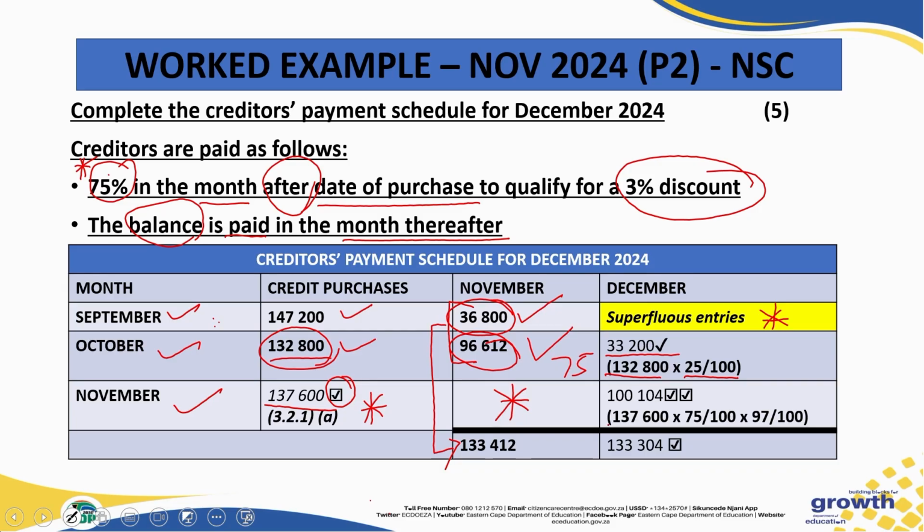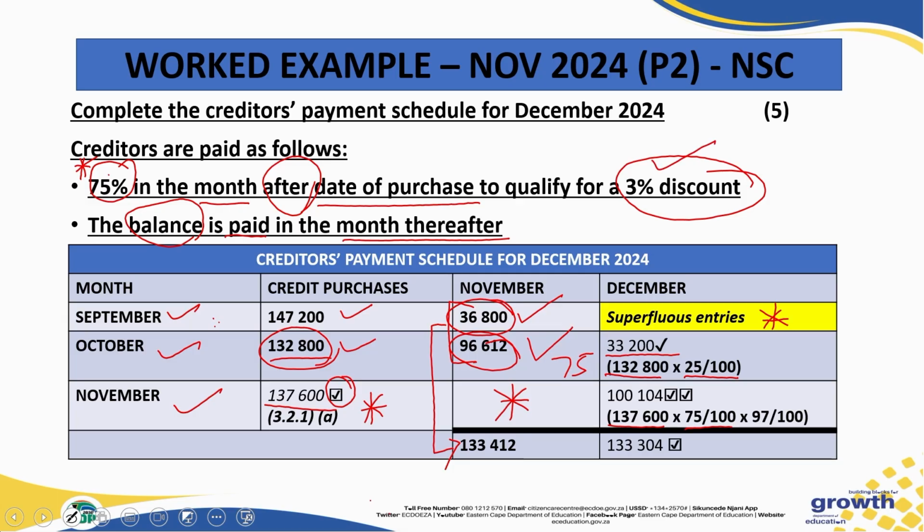Therefore, this entire 137,600 that you see here, we will have to multiply by 75 over 100 to get the 75% of the total purchases. However, we were told earlier on, if we paid in that way as a business, we automatically qualify for a 3% discount.